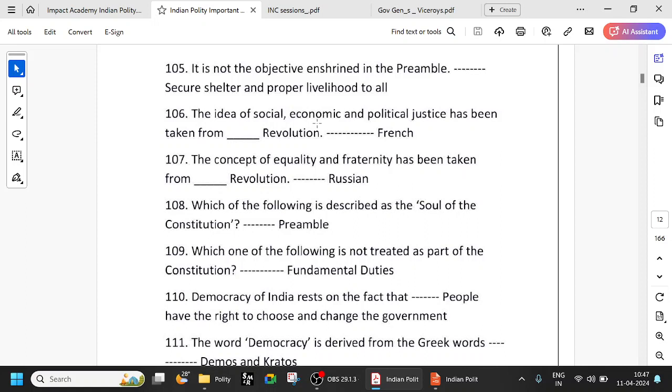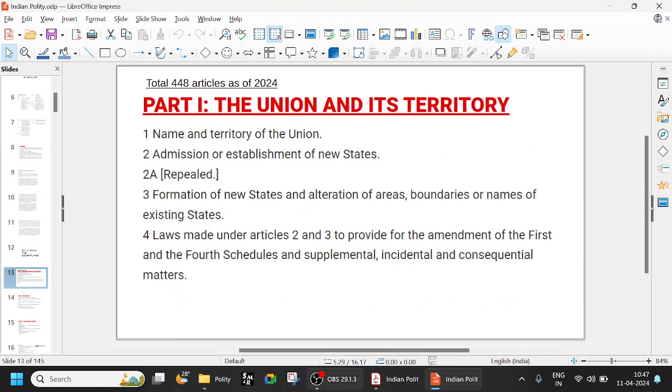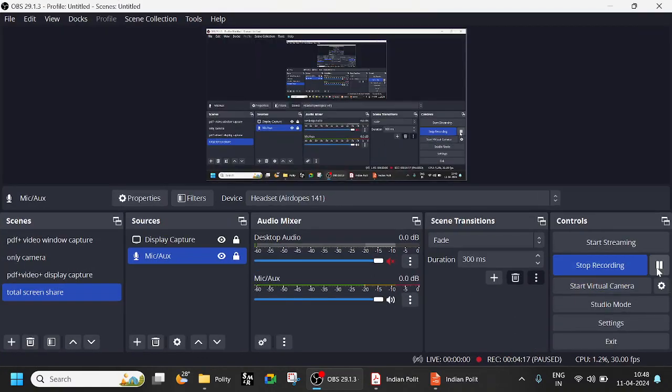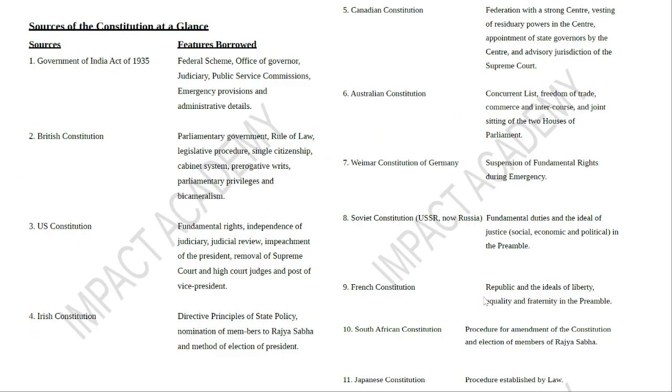The idea of social, economic, and political justice has been taken from the French Revolution. For this, let us see the sources of the Constitution. If you look at the sources, you can see the French Constitution. We have taken the republic and the ideas of liberty, equality, and fraternity in the preamble from the French Constitution.